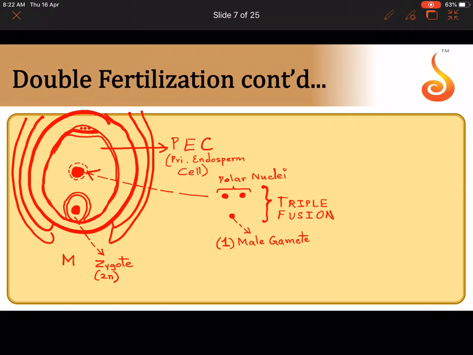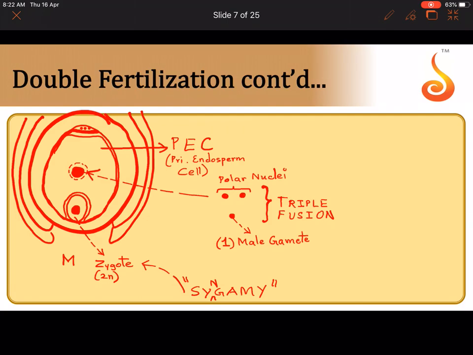So the zygote is sitting below now, which is a product of, please remember, what is the zygote a product of? The zygote is a product of syngamy, that is the fusion between the egg nucleus and one of the male gametes. Now, what is this nucleus a product of? This nucleus is a product of triple fusion. Now, isn't this nucleus triploid?